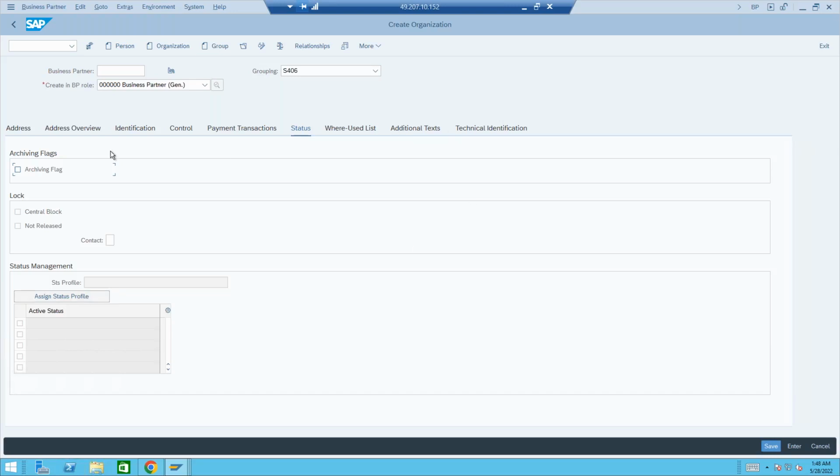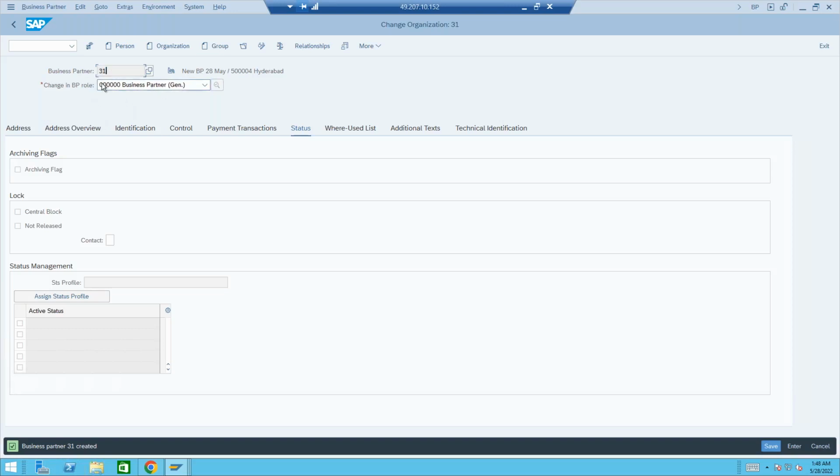Okay, so these are only the tabs or fields that we have, and we need to know out of this the particular business partner general data. So I'll just save this general data, and you could observe in this field, the system should generate a customer number. Sorry, BP number 31. That's what the system has generated. So now this BP has been created with BP number 31.